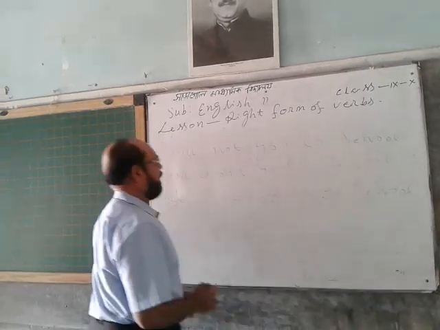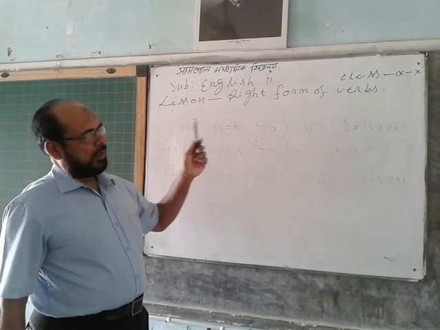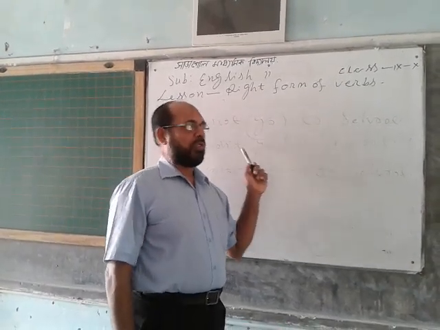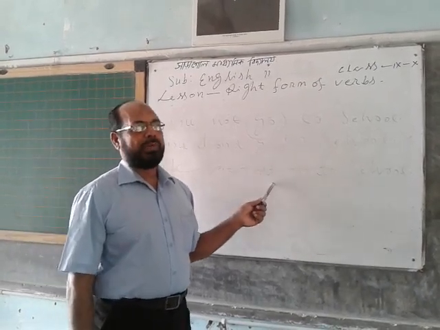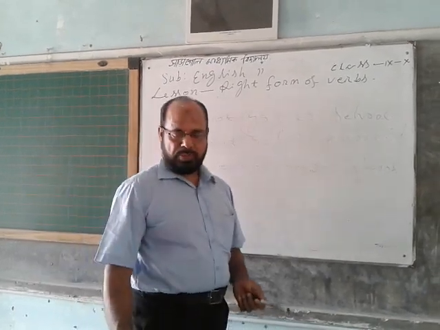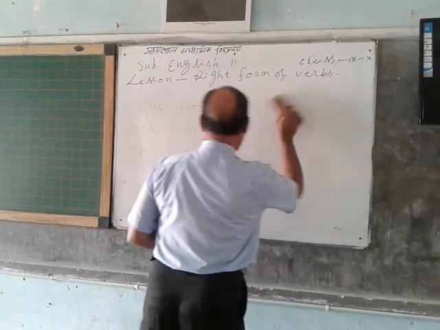When you write a negative sentence in simple present, you will use don't or doesn't. If the subject is third person singular number, you will use doesn't, and for other subjects, don't. I hope you have understood how to make a negative sentence.